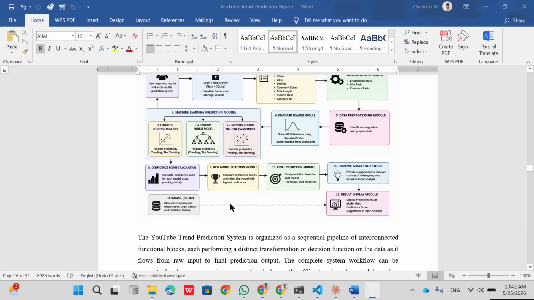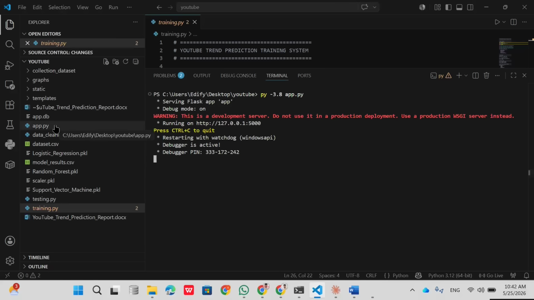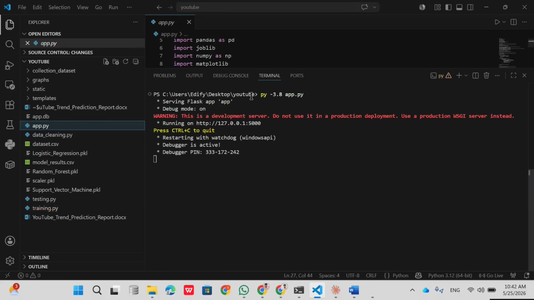The main technologies we are using are Python for the backend, HTML, CSS and JavaScript for the frontend, Flask as the framework, and SQLite for database storage. And app.py is the main file. So here I write the command py 3.8 app.py.